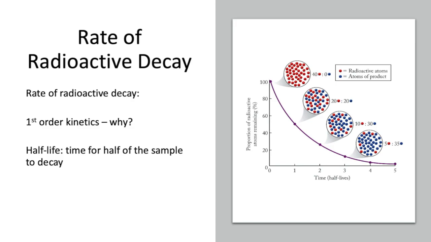Just by itself, it will release those particles or rays. And we calculate a half-life, which is the time for half of the sample to decay, and we use this to measure the stability or how long these isotopes will endure in nature. The longer the half-life, the more stable the nucleus is.